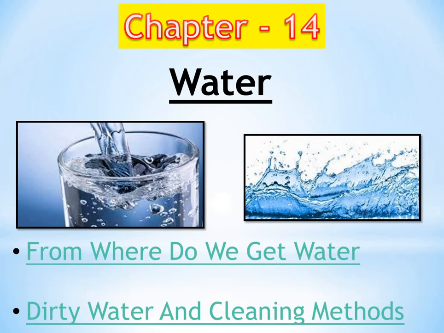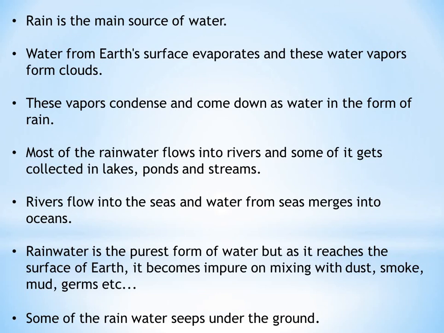So now in this we will see first what is the main source. The rain is the main source of water. Water from Earth's surface evaporates and these water vapors form clouds. These vapors condense and come down as water in the form of rain. Most of the rainwater flows into rivers and some of it gets collected in lakes, ponds and streams. Rivers flow into the seas and water from seas merges into the oceans.